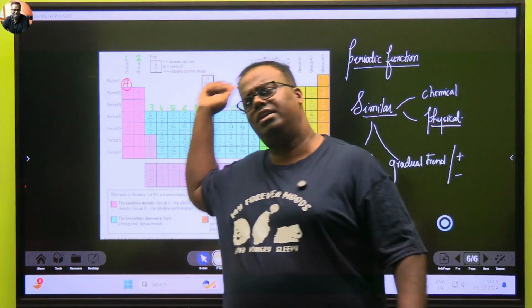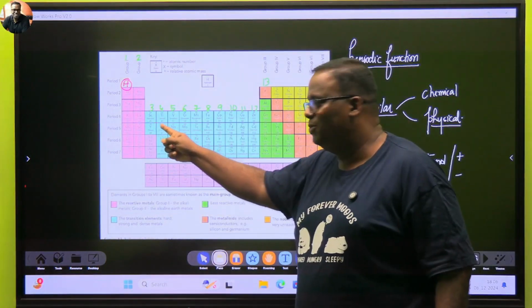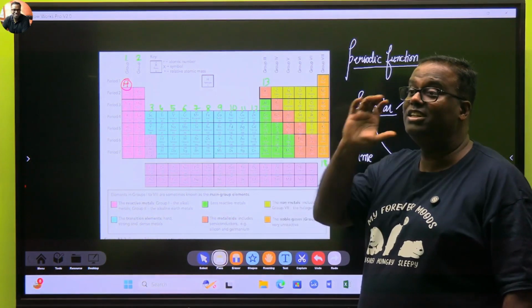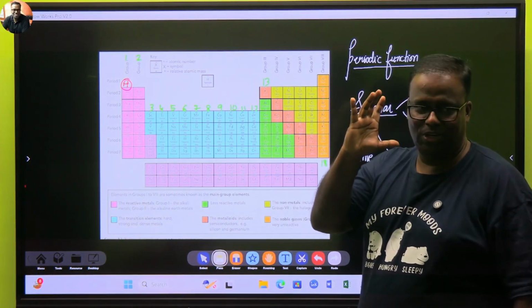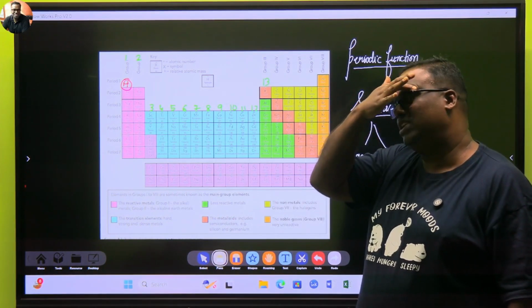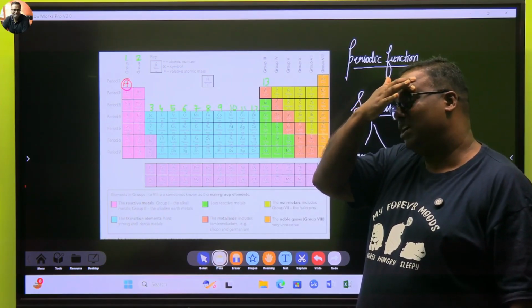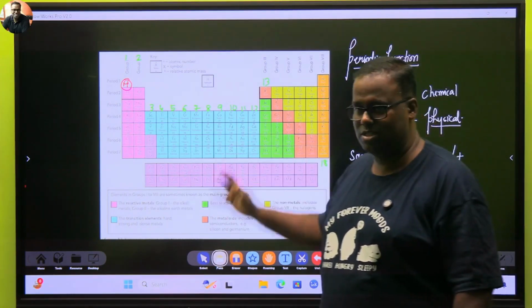Metal means that which, if you hit it with a stick, the head would split. That is actually these blue ones. These are the dense metals, as you call them, and you will get all the hard metals out here. You will find tungsten, you will find titanium here. These are real metals, okay?